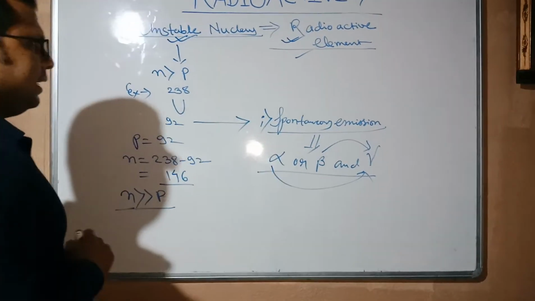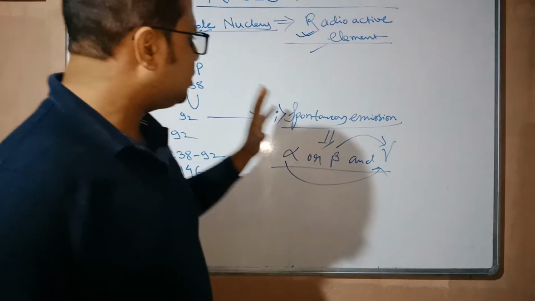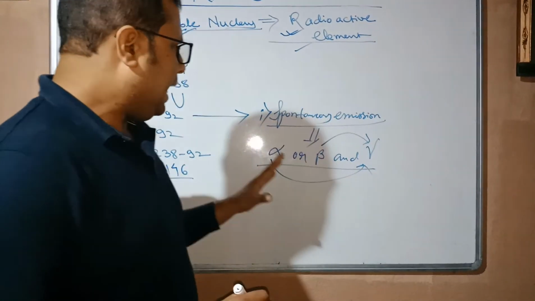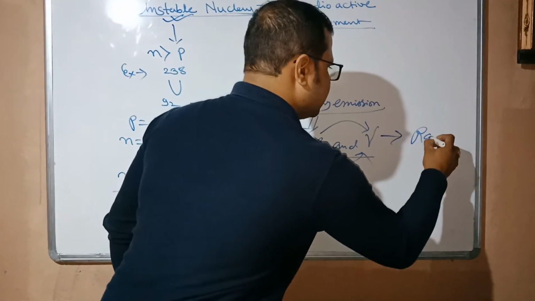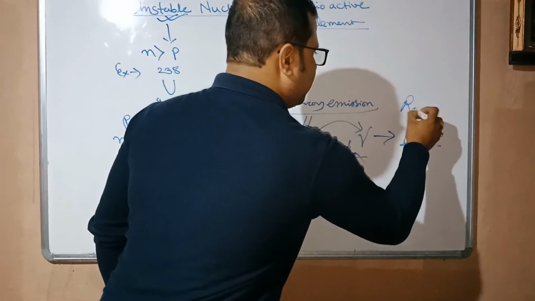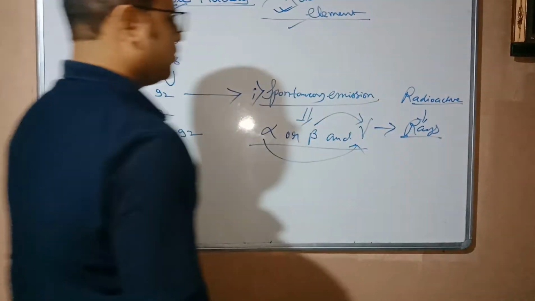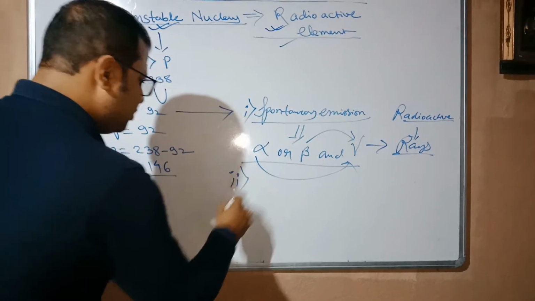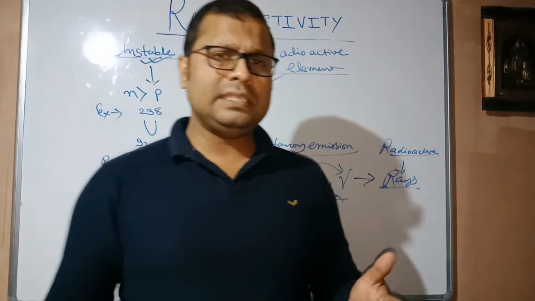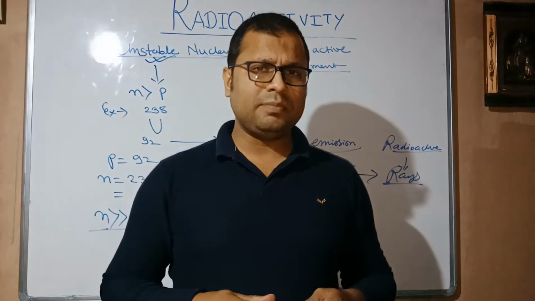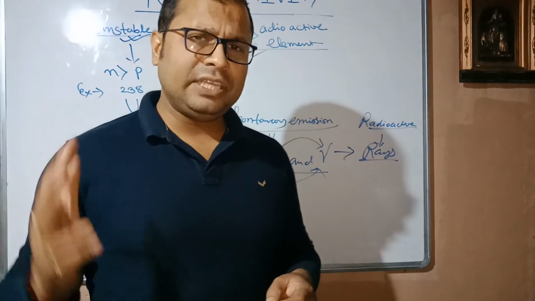Understood? Okay. So in an unstable nucleus where the neutrons are greater than the protons, they are going through spontaneous emission and decaying alpha, beta, gamma rays. These are called rays, and these are called radioactive rays. Now the question comes, many questions are there in this. You can say, sir, what happens when alpha is emitted or beta is emitted or gamma is emitted from the nucleus? And do we have any kind of problem if the temperature or the pressure or anything increases?